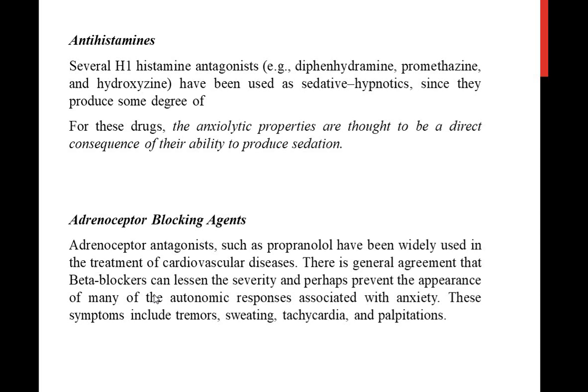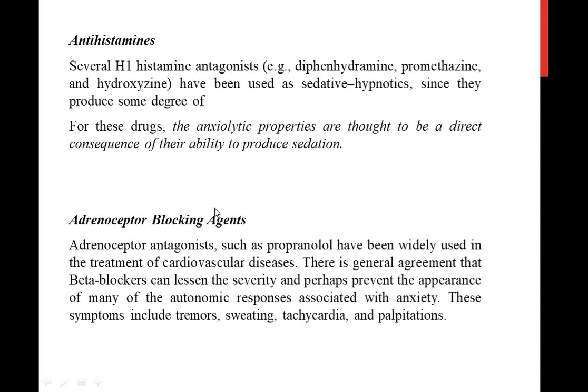Next is the adrenoblocking agent. Among adrenoreceptor blockers, you have studied propranolol, a non-selective beta blocker, widely used in cardiovascular diseases. What is the general idea for the beta blocker?